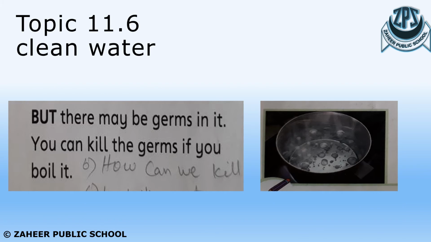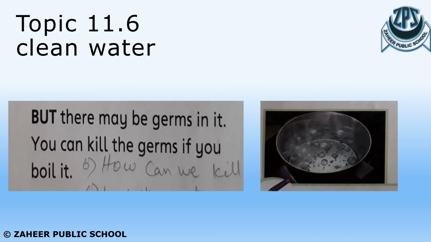After filtration, the water is not yet clean because just the dirt is removed from the water, but the germs are still there. So to kill the germs, you need to boil the water. By boiling the water, the germs would be killed. Here's a picture showing that the water is boiling. By boiling the water, the germs would be killed, and then the water becomes clean. So the process of filtration and then boiling the water makes the water clean.